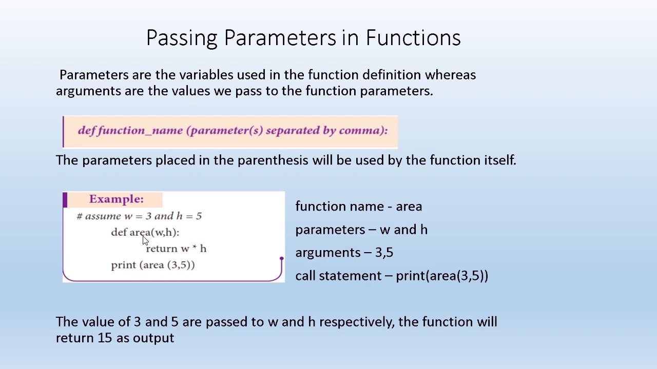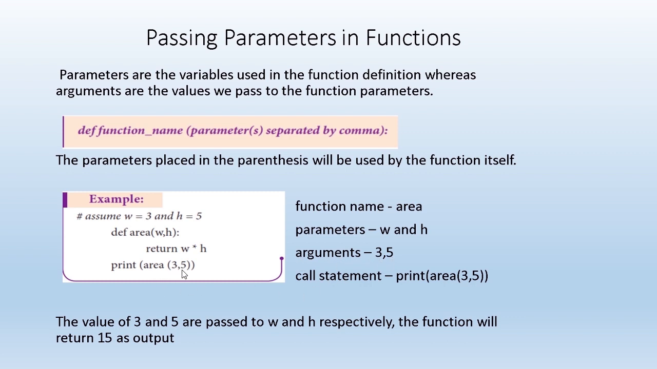So the function name is area, and the parameters are w and h. You know, parameters are the variables used in the function definition. The values which are passed to the function parameters are called the arguments. So when I call this function, control will be transferring to the function, and 3 will be assigned to w and 5 will be assigned to h. This is actually passing the values, so that's why they are called arguments. So the arguments are 3 and 5.